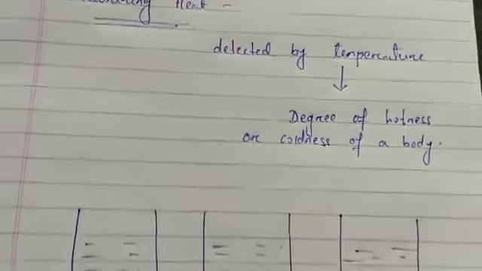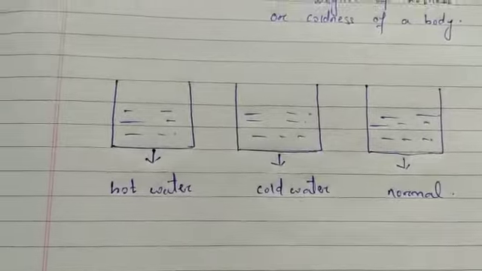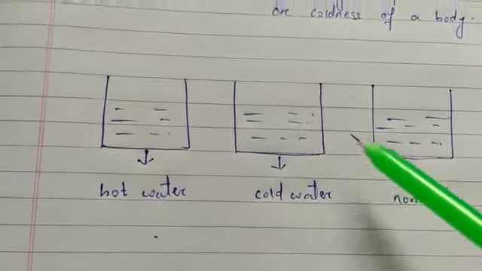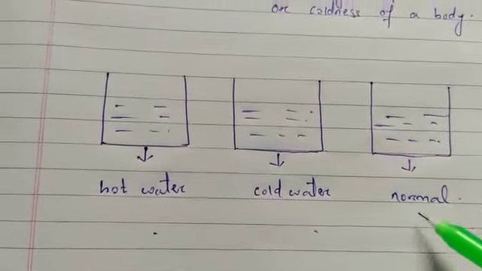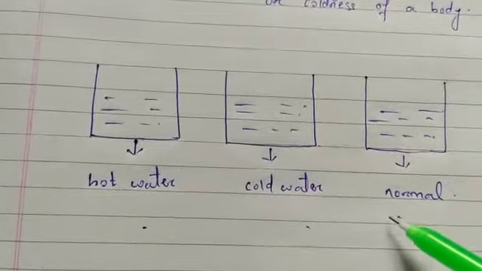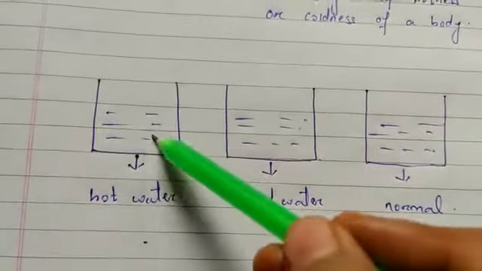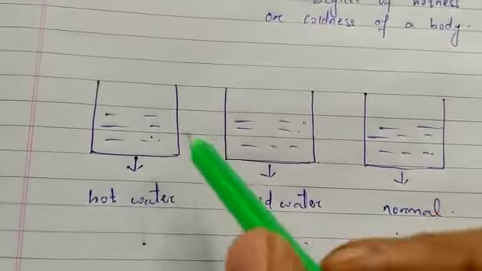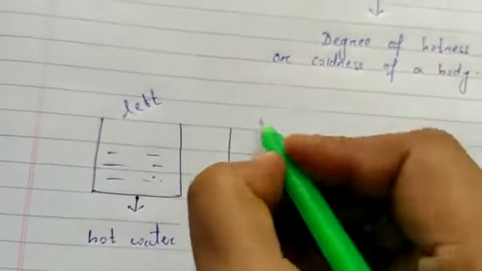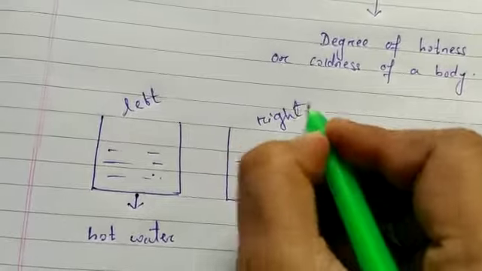If we take an example, you can do it at home. You can take three containers: one with hot water, another with cold water, and another with normal water. Here you will dip your left hand in the hot water, and your right hand in the cold water, both hands.